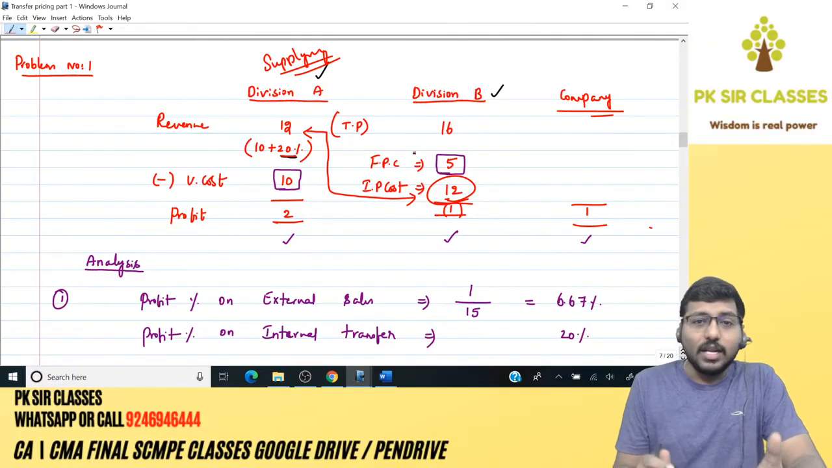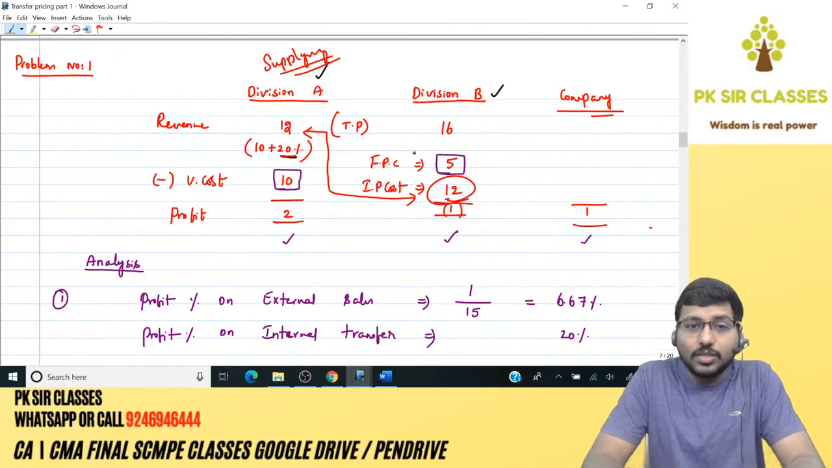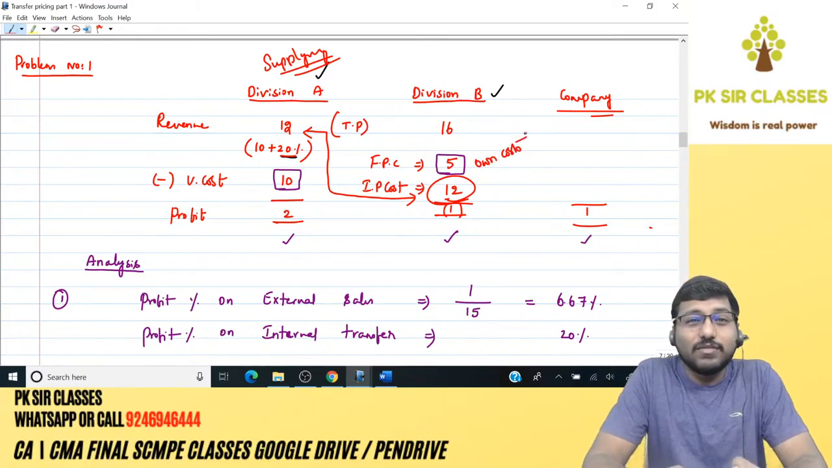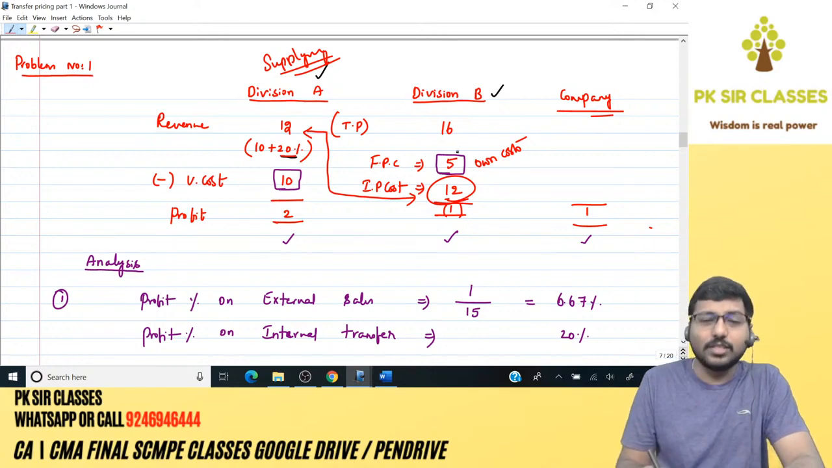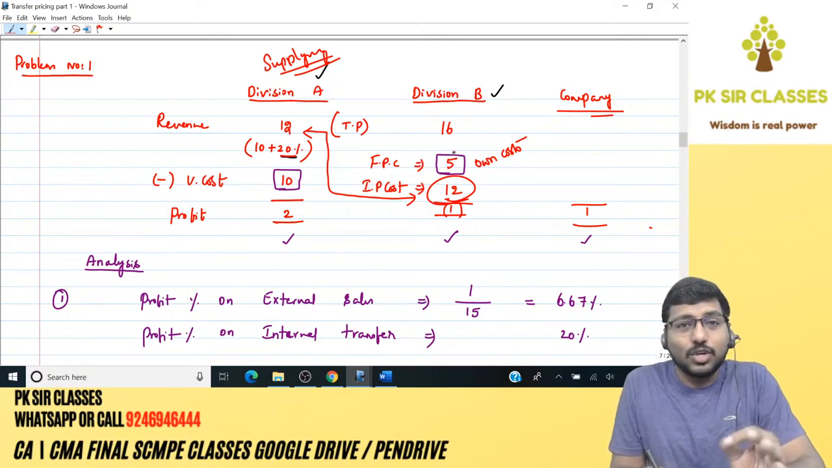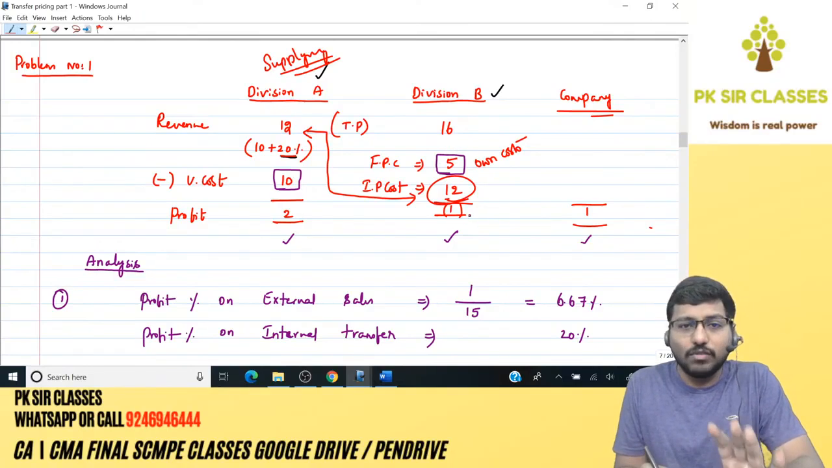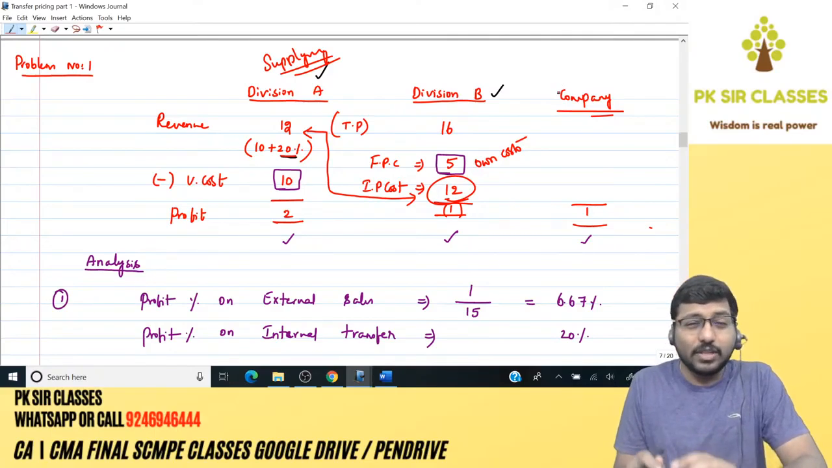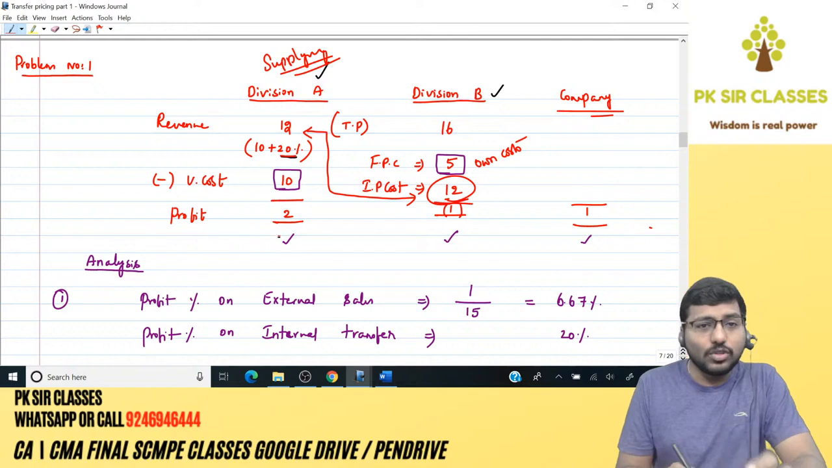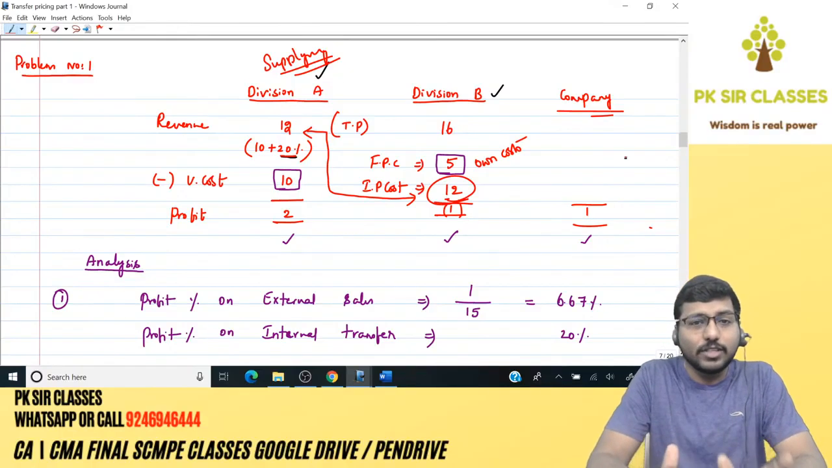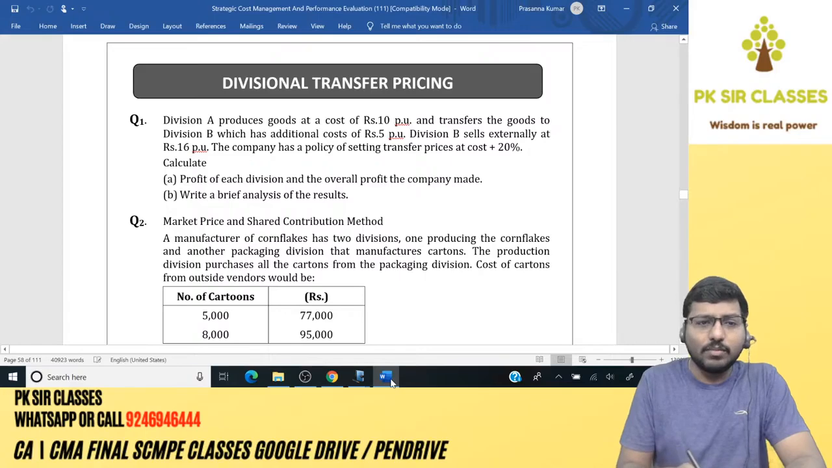Apart from 12 rupees, Division B will incur its own cost. We can call it the own cost of Division B, or we can also call it the further processing cost, which is 5 rupees in this case. Division B sells to the external market at a price of 16, thereby eventually making a loss of 1 rupee. So the total profit for the company as a whole is 2 rupees positive profit from Division A plus 1 rupee negative profit of Division B, thereby you get 1 rupee positive profit. This was the answer for the first part of the question. What was the first part of the question? Find out the profit of each division and the company as a whole.